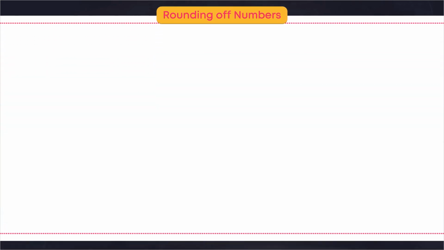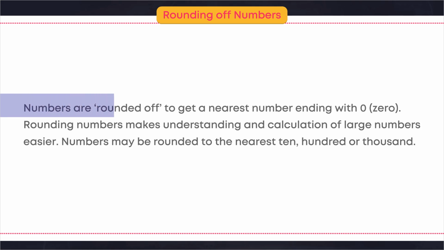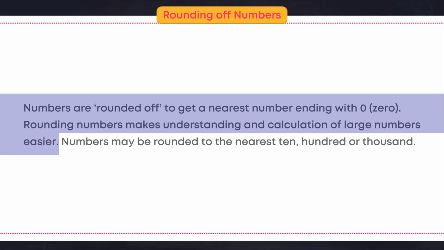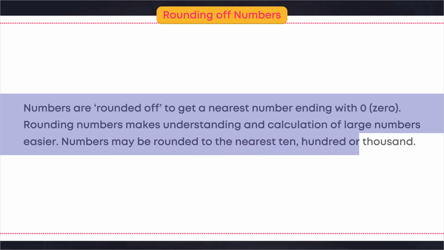Rounding off numbers. Numbers are rounded off to get a nearest number ending with 0. Rounding numbers makes understanding and calculation of large numbers easier. Numbers may be rounded to the nearest 10, 100 or 1000.